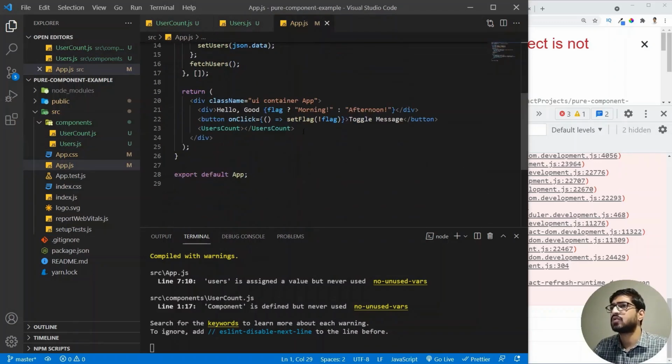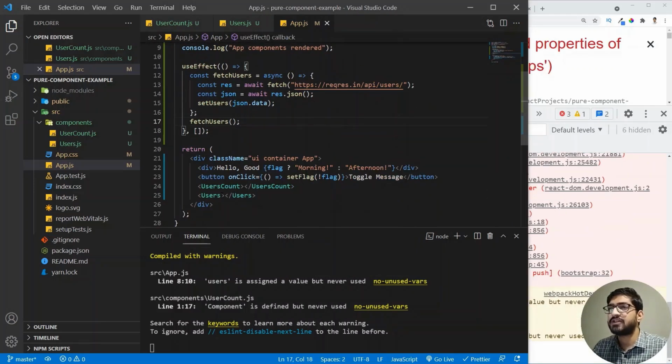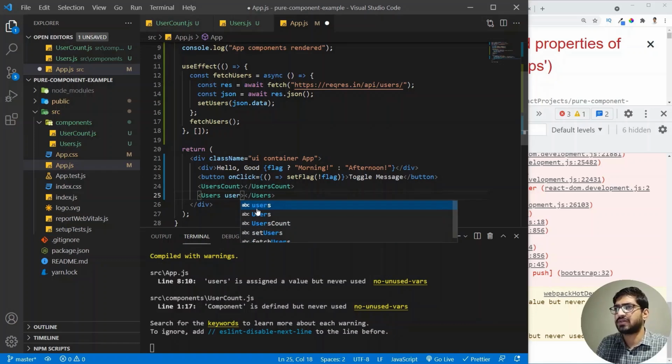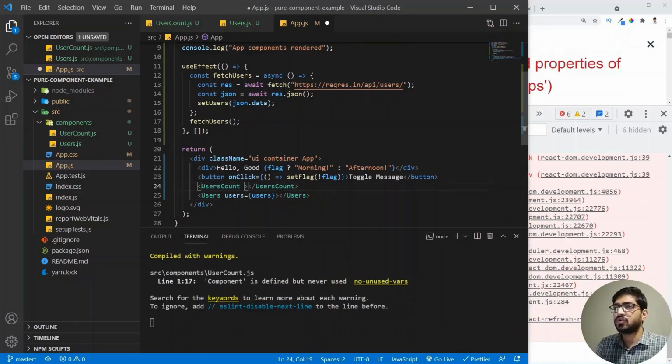And in here, I'm going to add the user components. All right. And what I will do is I'm going to pass a prop. So let me add a user. I'm going to add the user prop. So let me add the users as well here. And I'm going to add the user props here as well. So let me add the users prop. All right. So I've added the user prop.